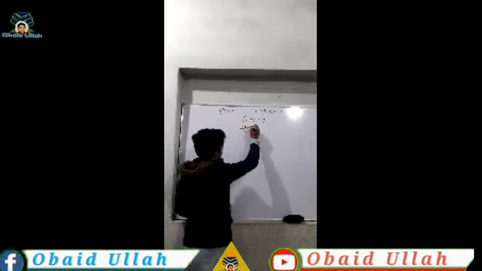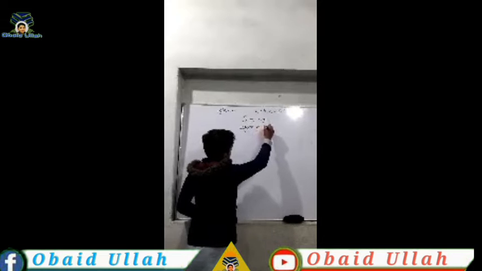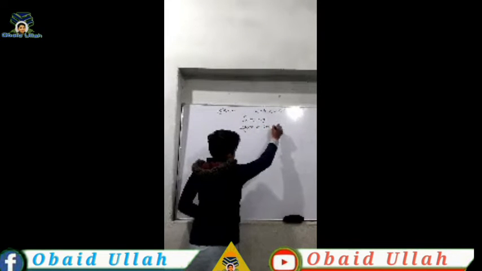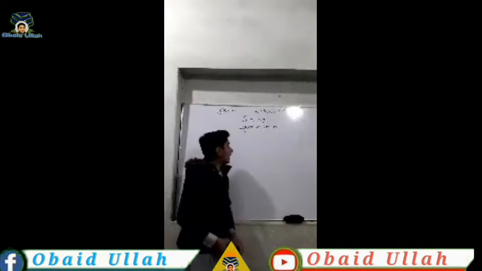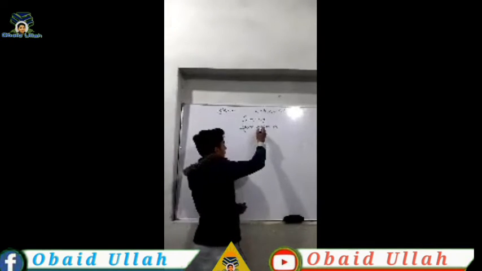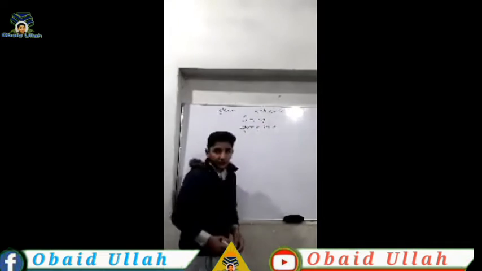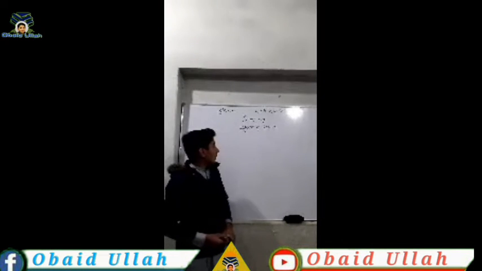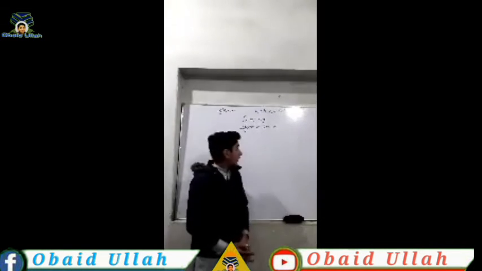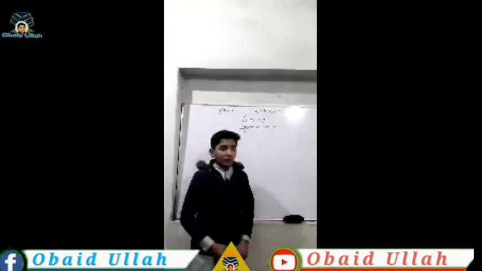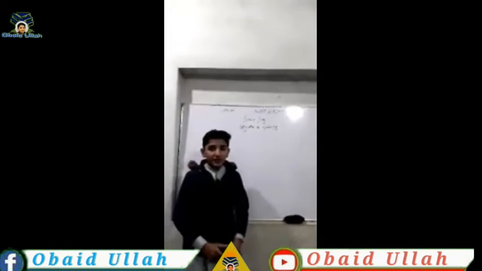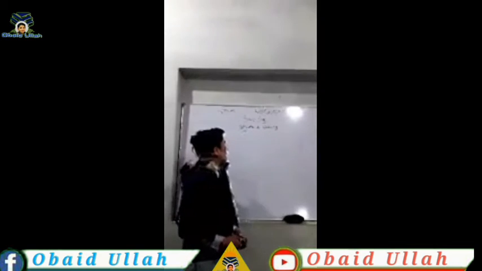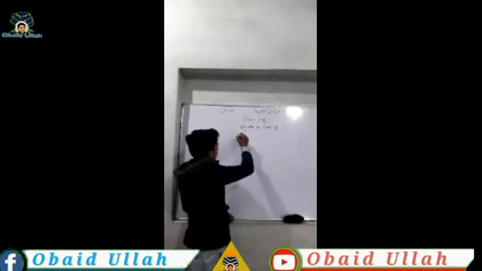Adjective of quantity. Some and any are adjectives of quantity, or quantitative adjectives. And some is used in positive sentences.